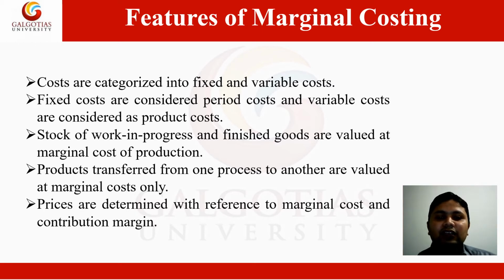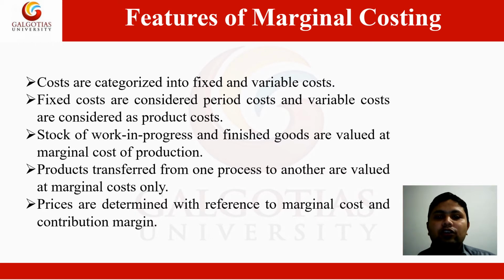Number 3 is that stock of work in progress and finished goods are valued at marginal cost of production. The fourth feature of marginal costing is that in marginal process costing, products are transferred from one process to another and are valued at marginal costs only.